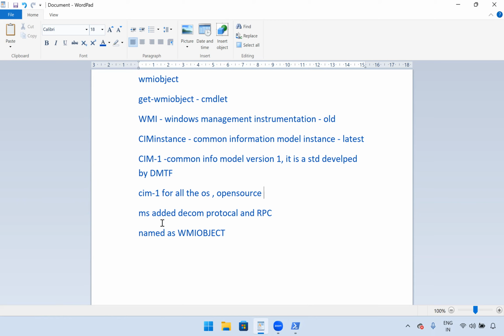To overcome those, Microsoft added the DCOM protocol and RPC with CIM v1 and named it WmiObject. This is what we are using now, right? Get-WmiObject.